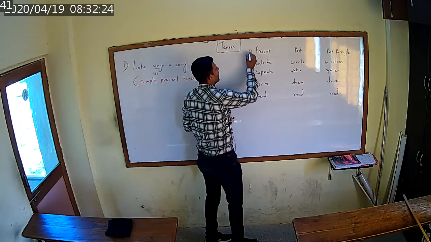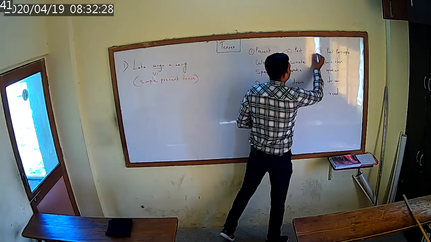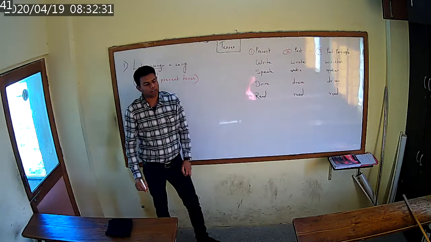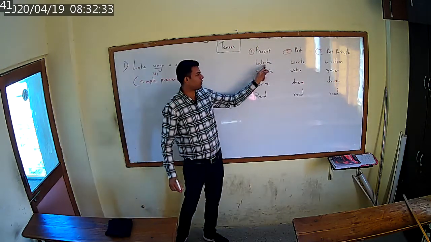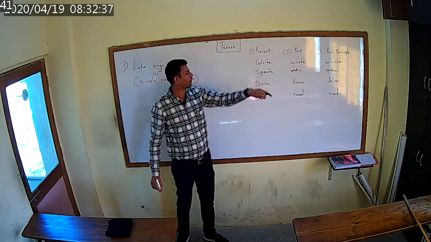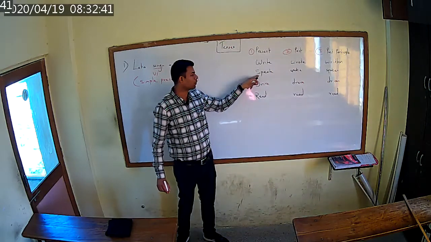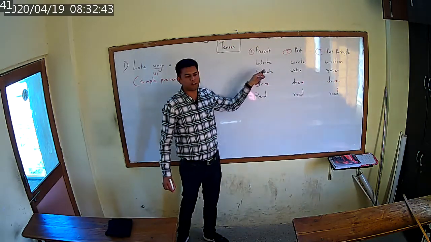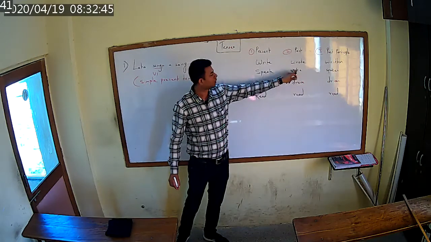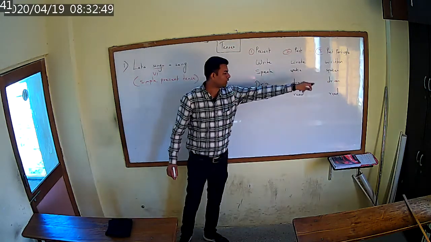The first one is called present, the second one is called past, and the third one is called past participle. So write, the past tense of write is wrote, and the past participle is written. In the same way, another word, speak. What is the past tense of speak? Spoke. Third form, spoken. Drive, drove, driven.